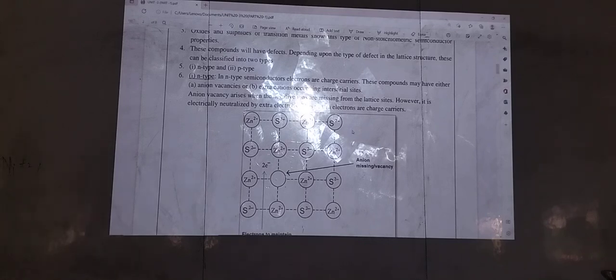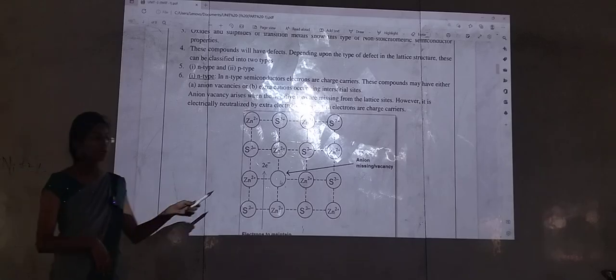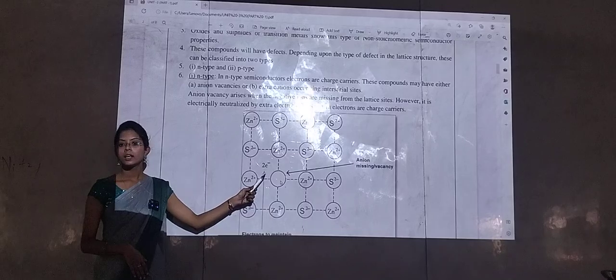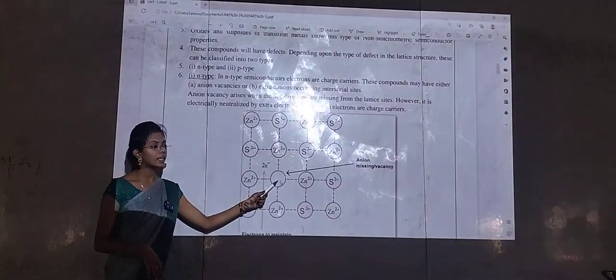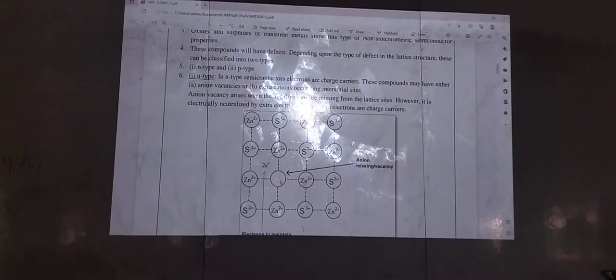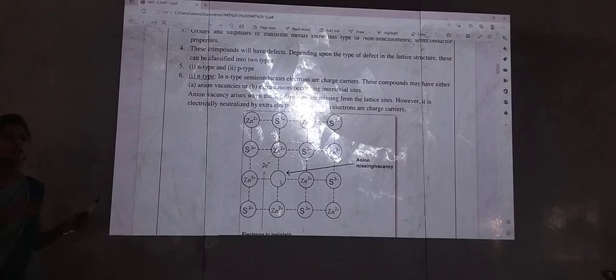The electron is present in which site now? The interstitial site. And this site is the lattice site. So our negative charge is missing from the lattice site. However, it is electrically neutralized by the extra electrons, and these extra electrons are the charge carriers.